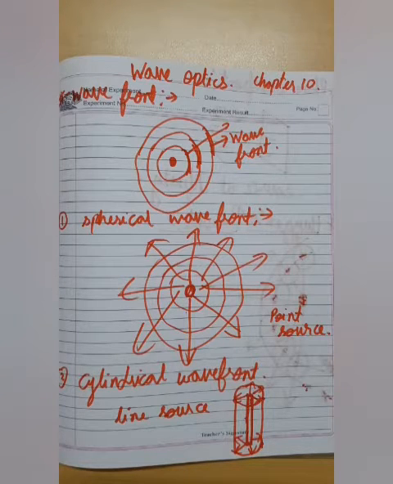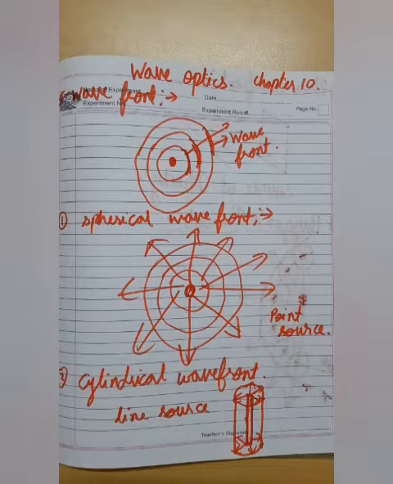A wavefront is a surface on which the phase of every point is the same. For example, if you throw a stone in a pond or maybe a lake, you observe that round circles start forming. That is actually a wavefront. There are various wavefronts which are formed, and these wavefronts have particles which are in the same phase.